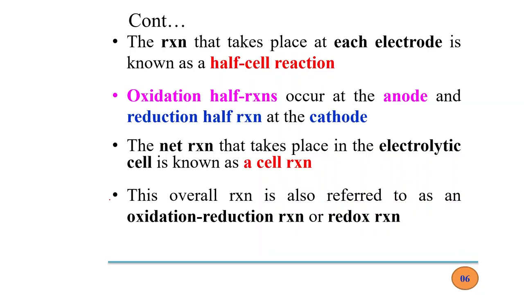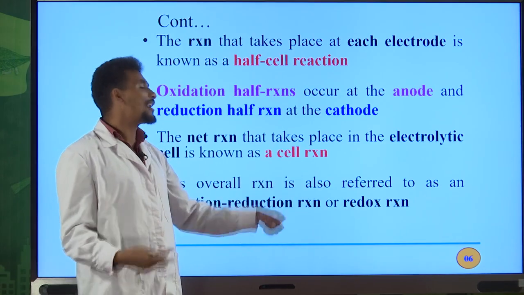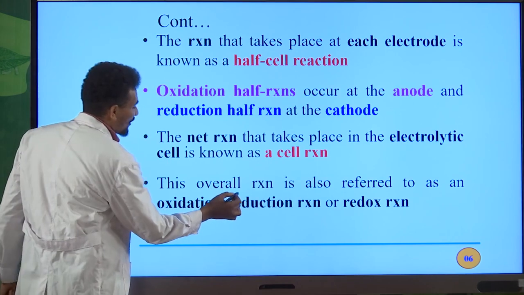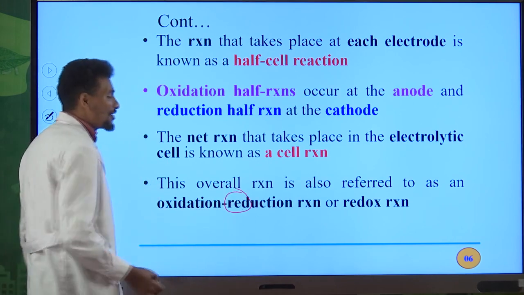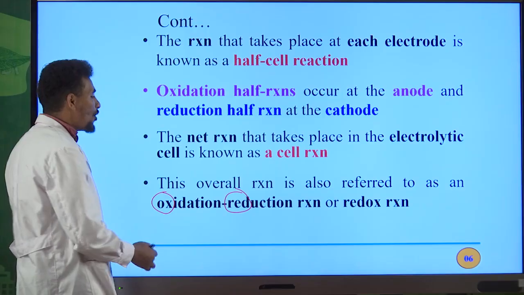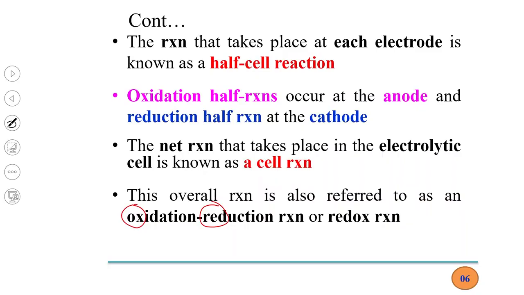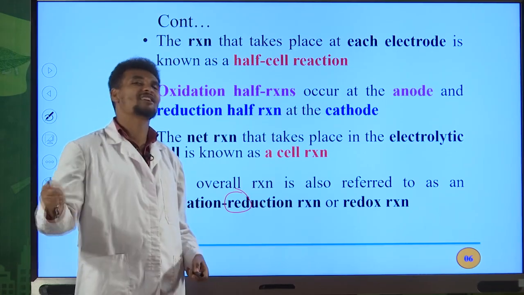This overall reaction is also referred to as an oxidation reduction reaction or redox reaction. Okay, redox is nothing but an oxidation reduction reaction. It comes from this one. We have, for example, RED from reduction, OX from oxidation, REDOX. It is simply known as redox. Remember that oxidation and reduction reactions take place simultaneously in this type of chemical reaction. If oxidation is there but reduction is not there, that chemical reaction is not a redox reaction. It is not an oxidation reduction reaction.